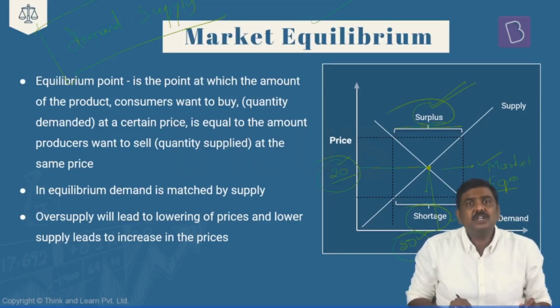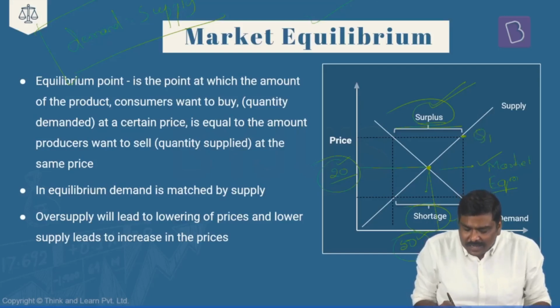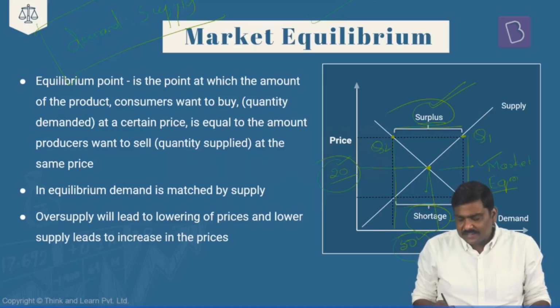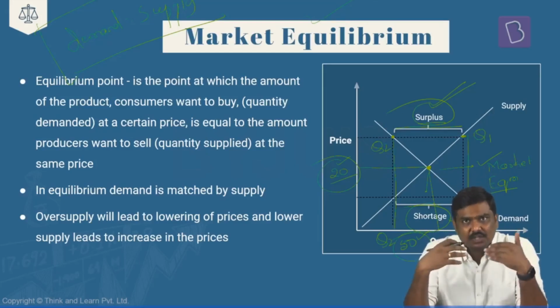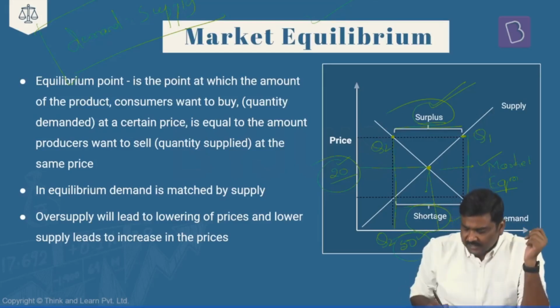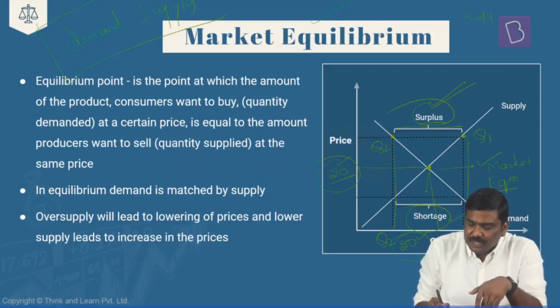In case of a surplus situation, what you can see is the quantity which is being supplied is higher. I'll simply write it as Q1 and I'll refer to this as Q2. Is it okay? And if I basically drop it down along this particular x-axis, this will represent the Q1 quantity and this will represent Q2 quantity. So the argument here is, in a surplus situation, basically what you will see is the total quantity which is supplied, the supply, is much higher than the quantity that is being demanded in the market.